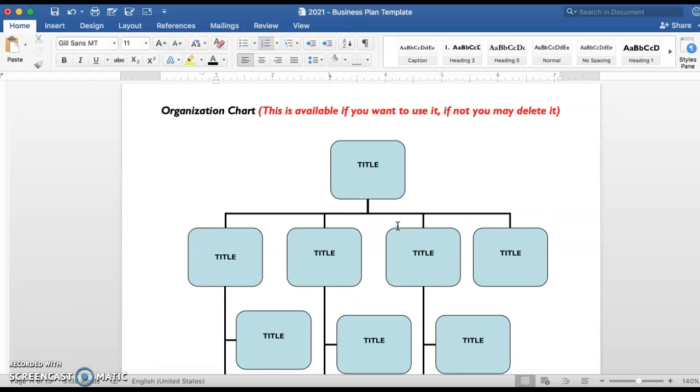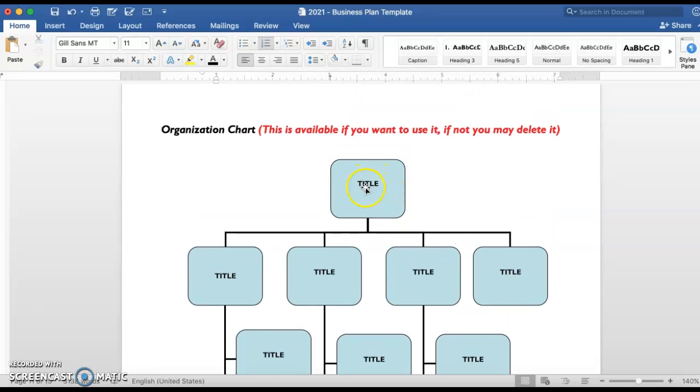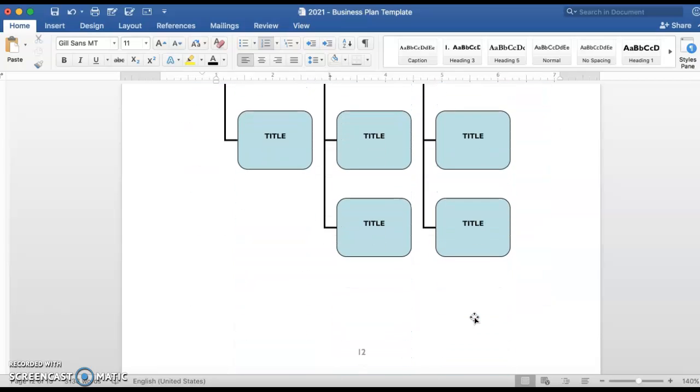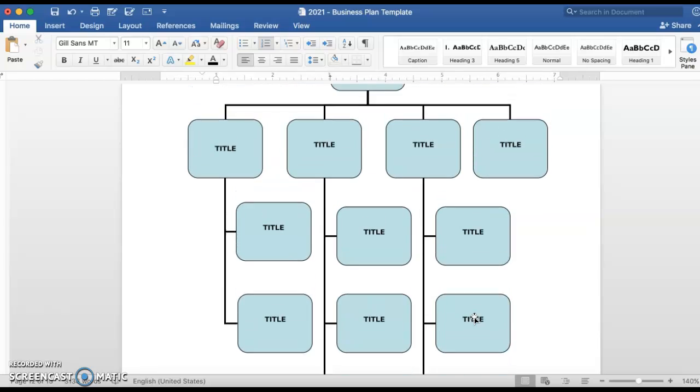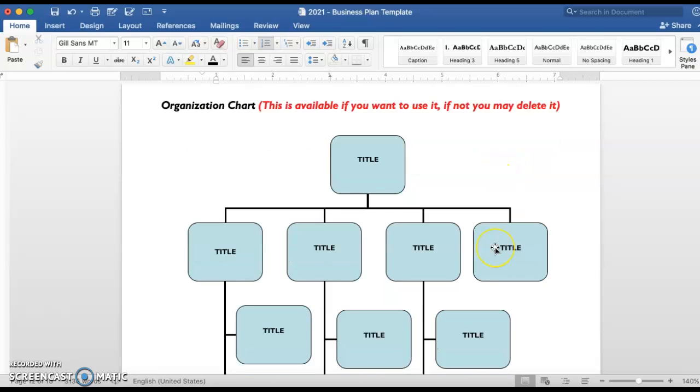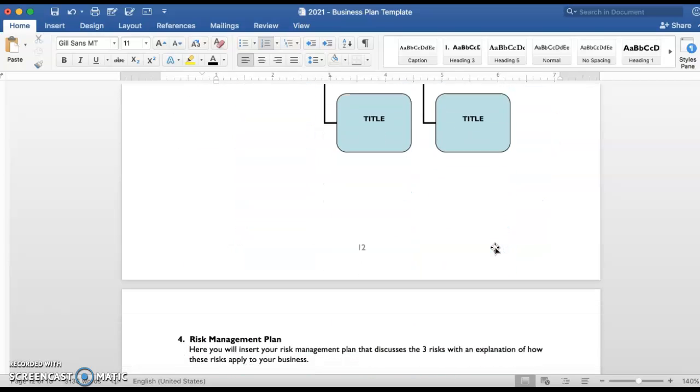And then this is an organizational chart. This is where the CEO would go, here on the top. And then you would fill in people underneath as you go through. If you're not going to use this section, you can go ahead and delete everything from where it says organization chart all the way down and completely remove this chart.